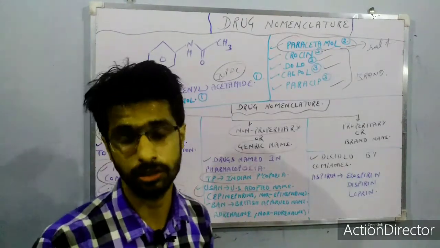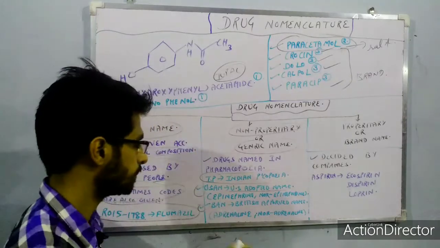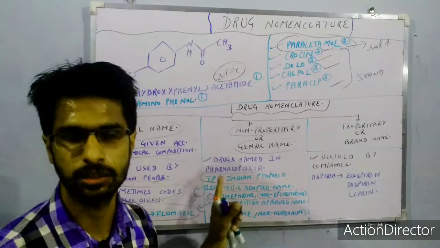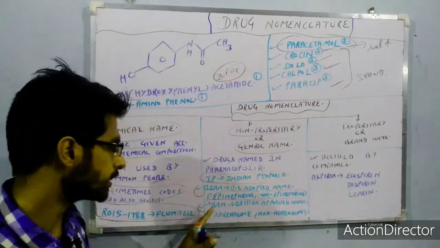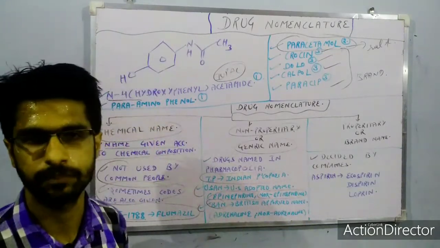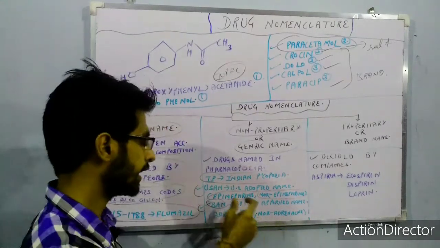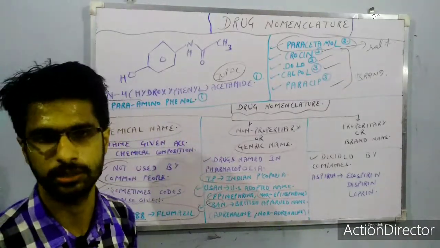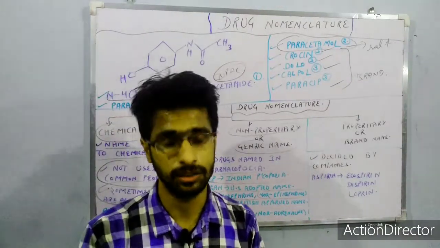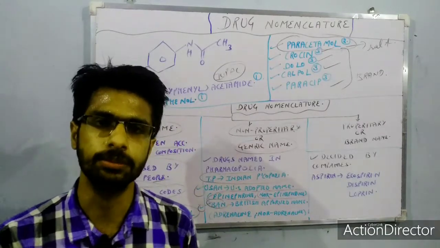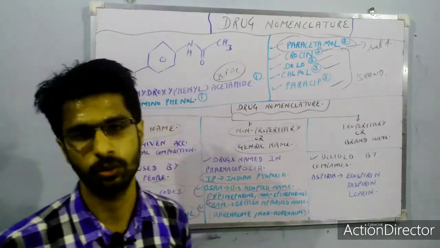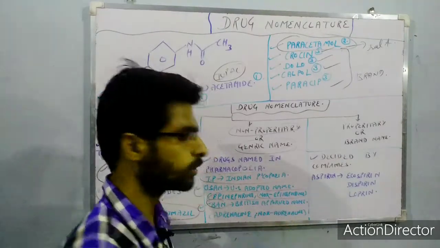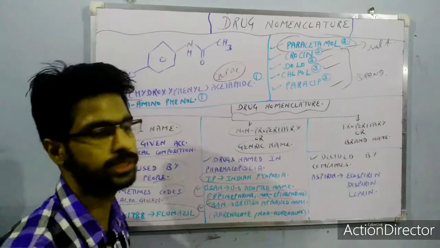For example, the US has different adopted names. Epinephrine and norepinephrine are by the USAN, the United States Adopted Name, whereas the British Approved Name, BAN, calls epinephrine adrenaline and norepinephrine noradrenaline. So this is the confusion produced by the different adopted names by different countries and their regulations. So USAN and BAN, and similarly India also has official regulatory bodies that adopt their names.